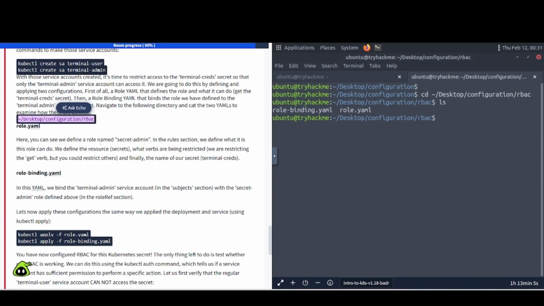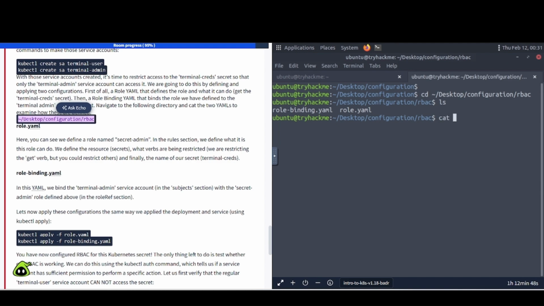Here you can see we define a role named secret admin. In the role section, we define what the role can do. We can define the resources, secrets, and what verbs are being restricted. We are restricting the get verb, but you could restrict others. Finally, the name of our secret, terminal creds.